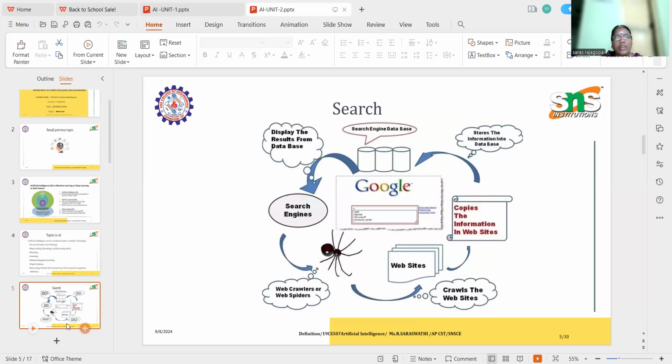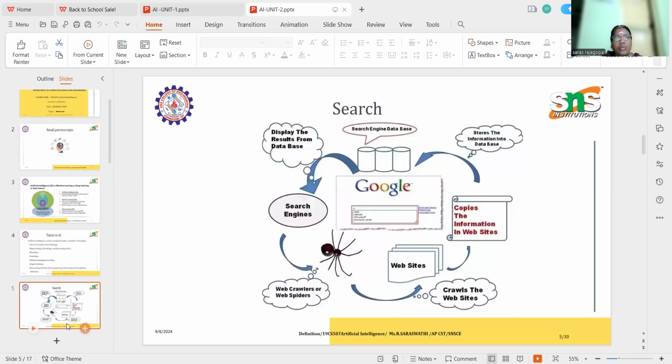Here, we have to enter the data in Google. We have to search the data. The data will be available to the user. Then the data can search the information from the database. Here, the database is a search engine. In the search engine, we search the data from the database of websites. We have stored a collection of websites, and based on those websites, we search the information from the data that we enter.